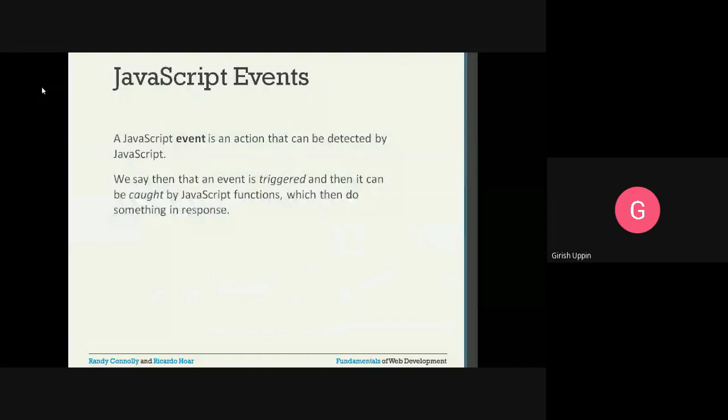When the form is loading, that is an event. When the form is getting submitted, that is an event. You have a button on the screen. When you are clicking on that button, that is an event. When you are hovering your mouse on top of any element, that is an event. Or double click, right click. So all those forms are events.